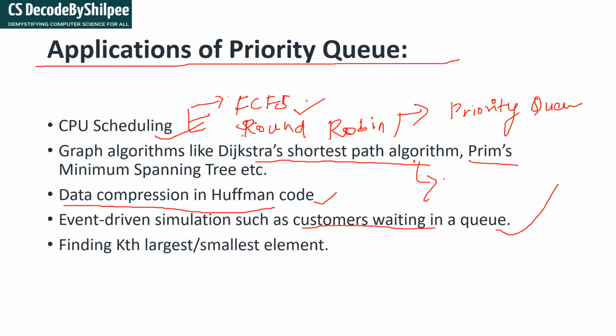And for finding the kth largest and smallest element, we have already seen the priority queue types, ascending order and descending order, so you can use it there. These are the applications of the priority queue. These are some applications I have written. There are many applications where you can use the priority queue.